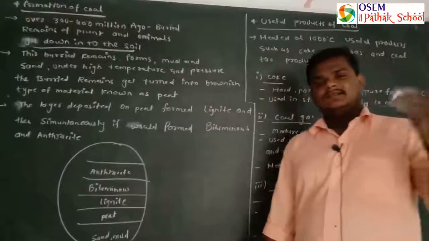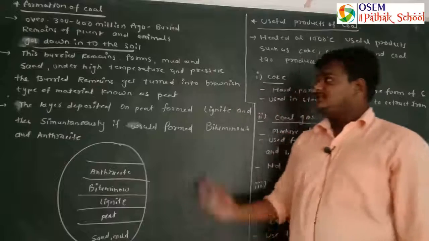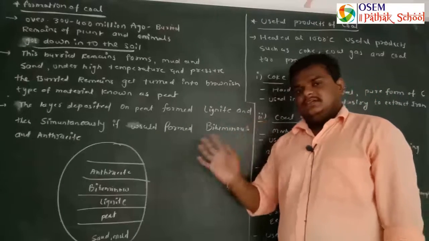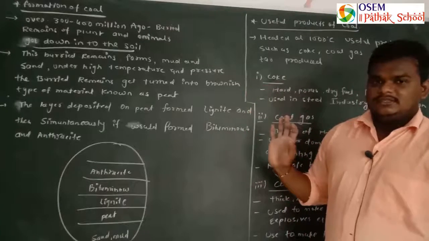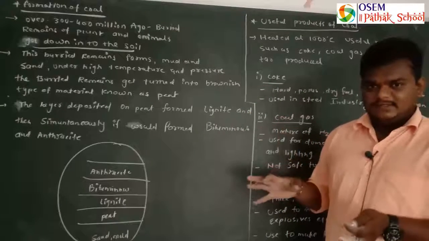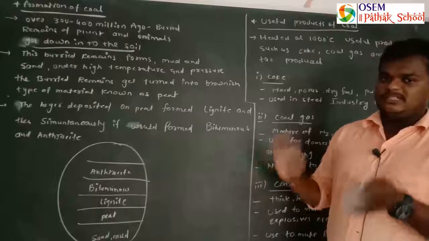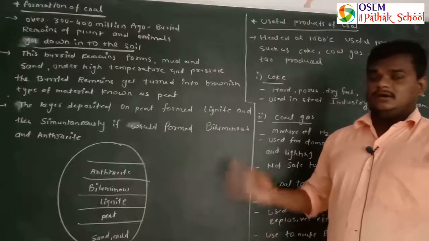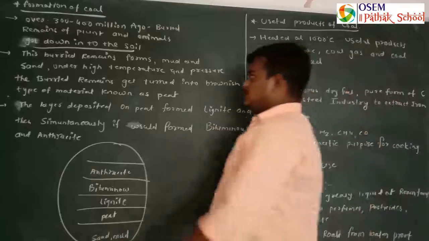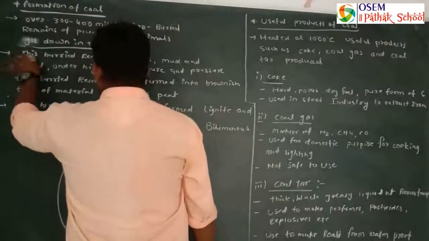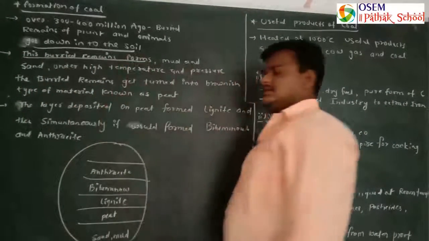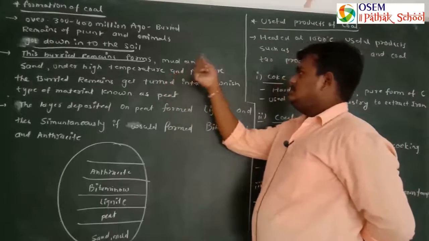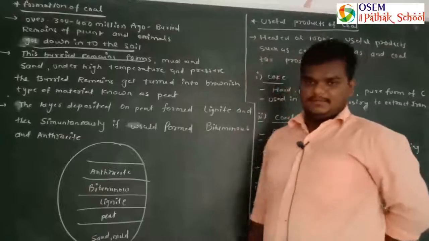Over 300 to 400 million years ago, the plants and animals that existed died, and the buried remains got settled down inside our earth. These buried remains, when they go inside our earth's crust, form mud and sand.